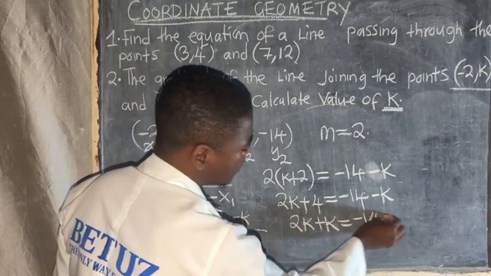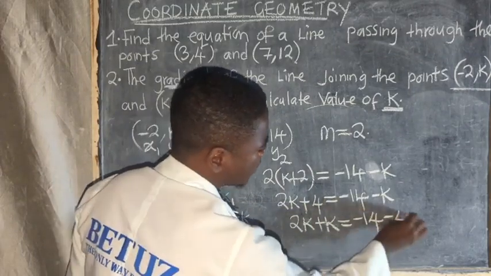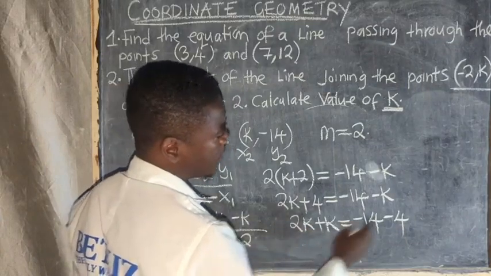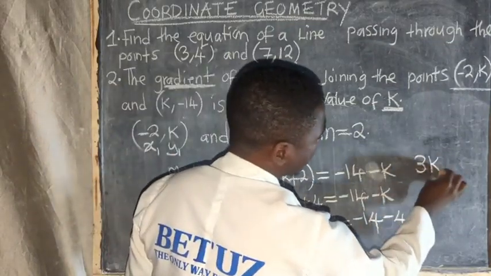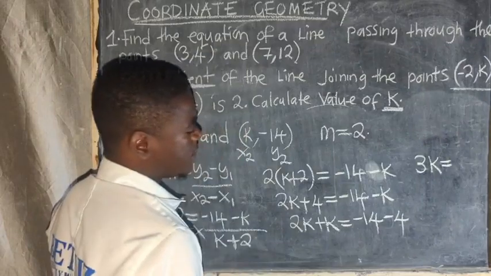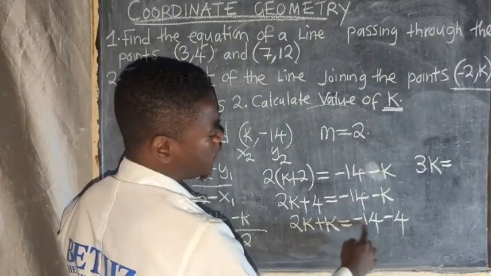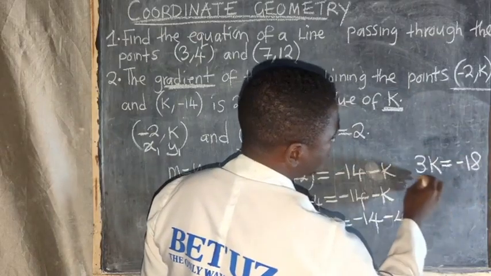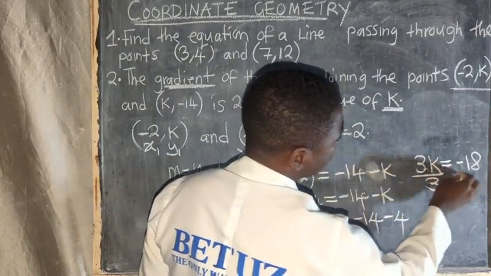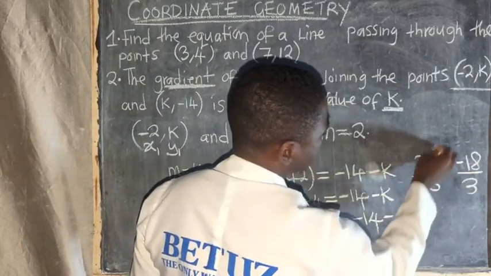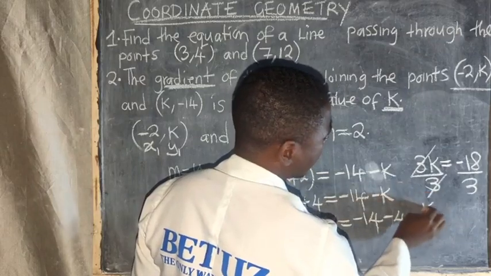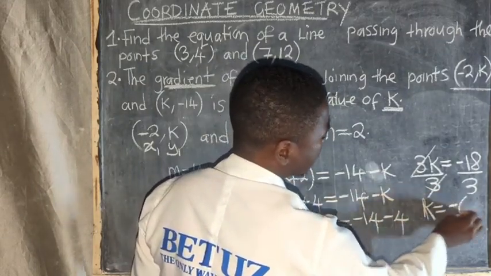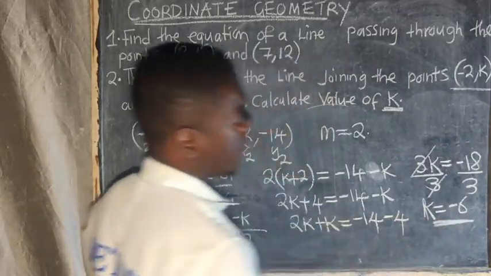When it goes aside, it becomes a negative 4. So you are going to have this 2k plus k, that is 3k, which is equal to what? Negative 14 minus 4, that is negative 18. You divide both sides by 3. So this 3 and this 3 will be cancelled. You are going to have the value of k to be equal to what? Negative 6.